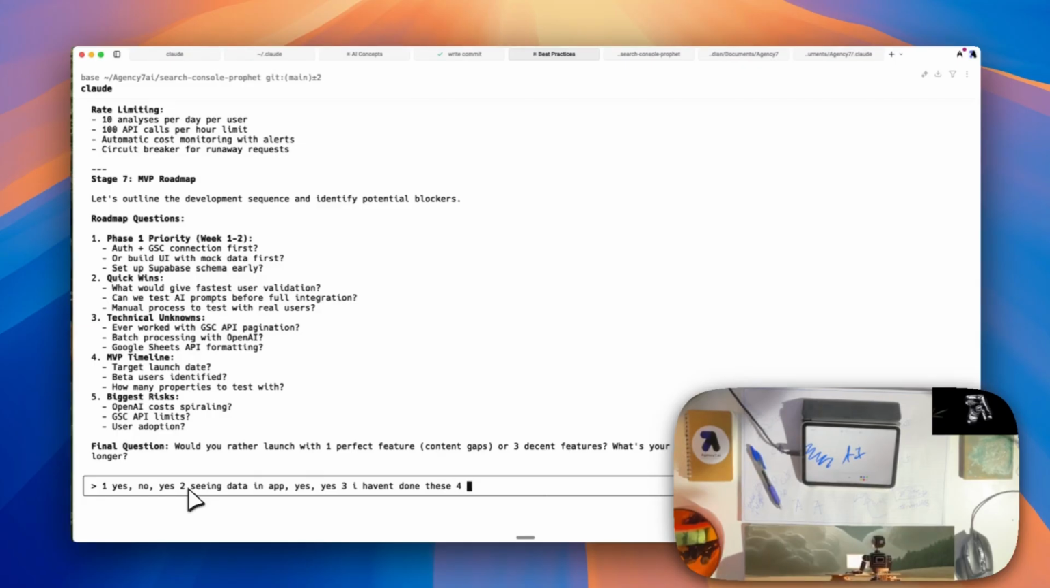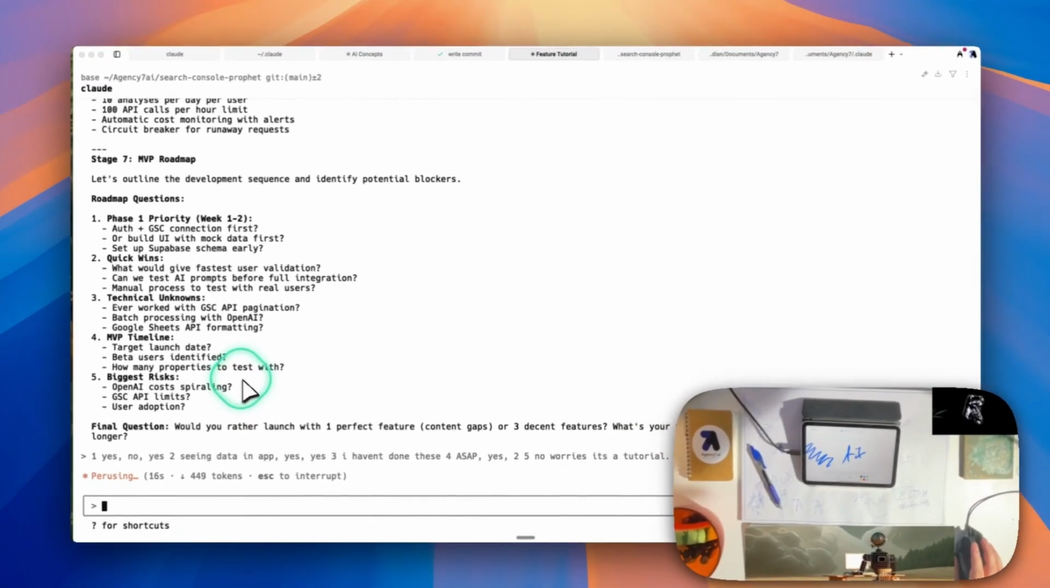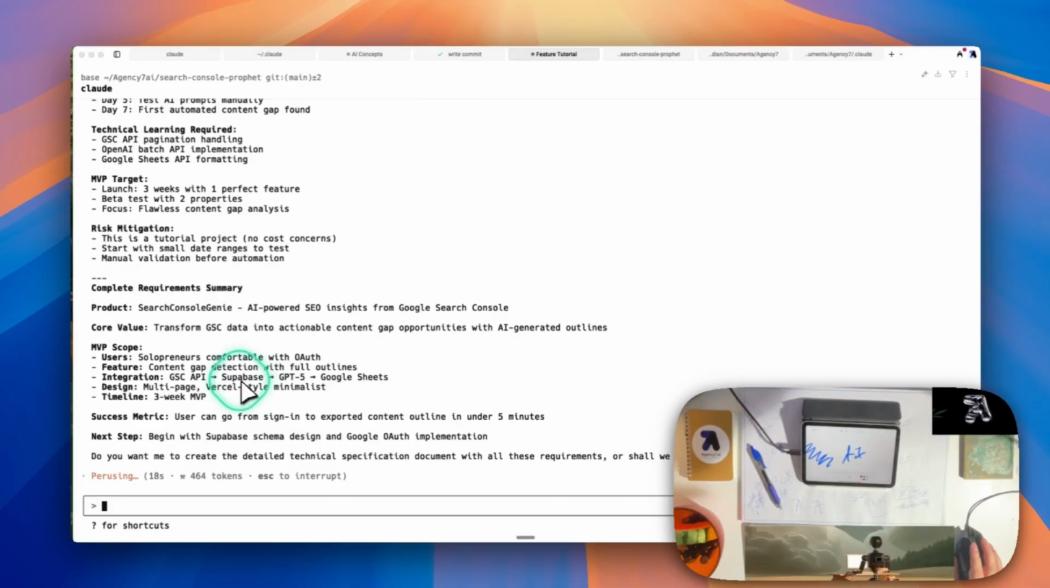4. Target launch date. ASAP. Beta users identified. Yes. How many properties to test with? 2. 5. Biggest risks. No worries. It's a tutorial, so we're going to see one perfect feature, content gaps. So now it should technically make the technical specification next.